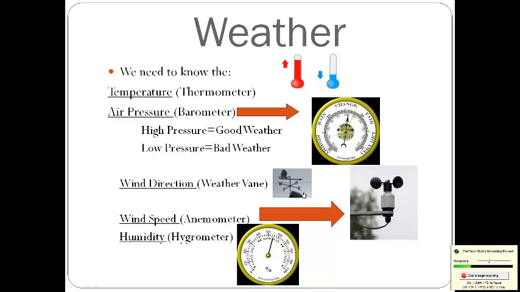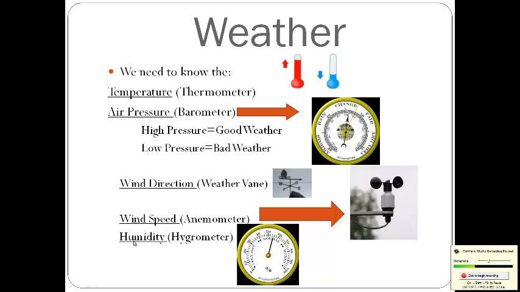And we usually check this using something called a weather vane. You may have seen them on tops of some houses. Now the wind speed, here's a new word for you guys. It's called an anemometer, and we see it over here. It's basically a bunch of cups that spin in the wind. And that cable will then bring the information into a computer. We also have that on the top of Shannon Element. If you guys look from the parking lot, you'll be able to see it over the K-Star studio.